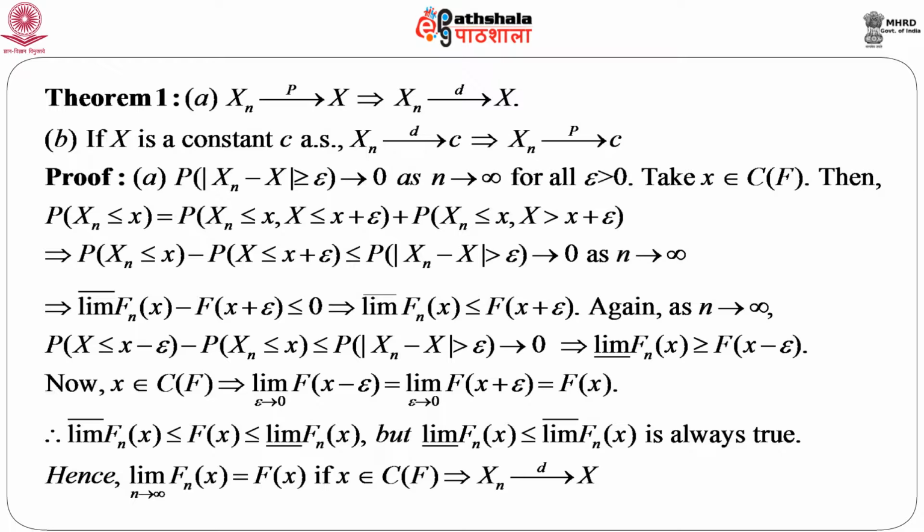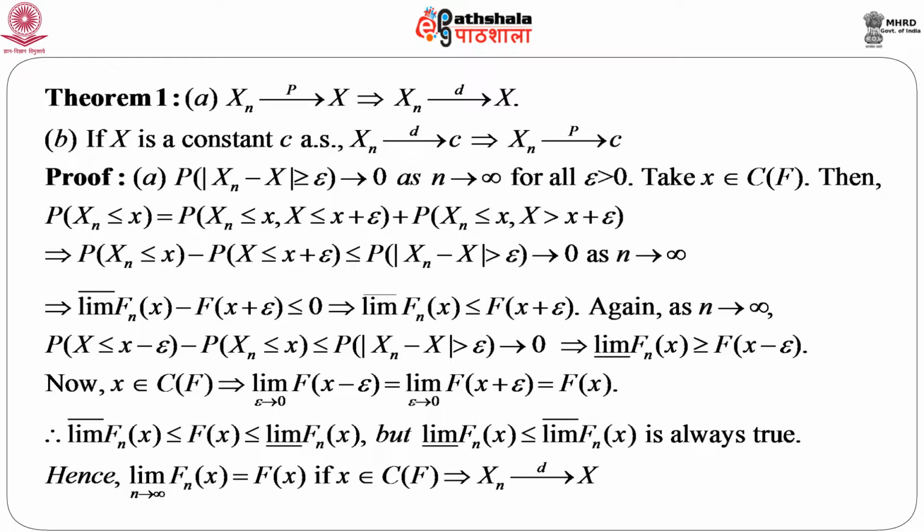Now, proceeding exactly similarly, as n goes to infinity, we can again get probability X less than or equal to small x minus epsilon minus probability capital X_n less than or equal to small x. This actually gives us F_n(x) less than or equal to, again we get probability mod X_n minus X greater than epsilon, which goes to 0.